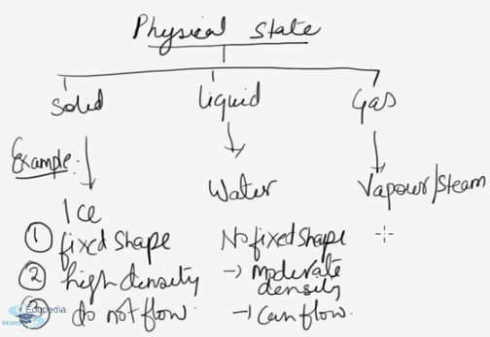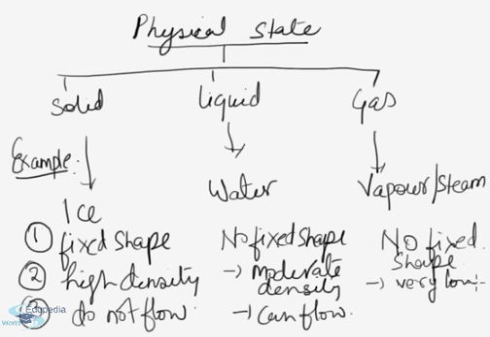And in vapor, they don't have a fixed shape, very, very low density, and they can flow.